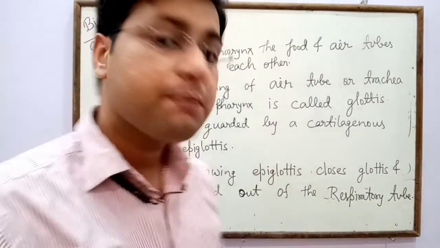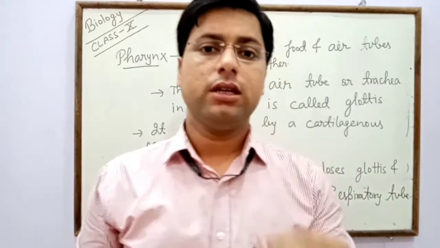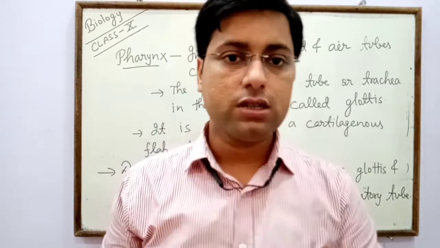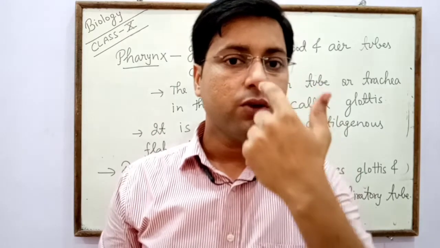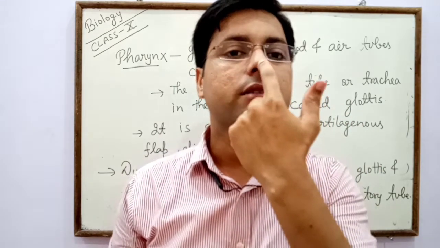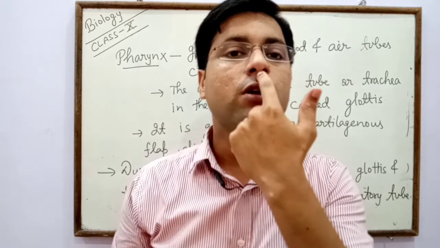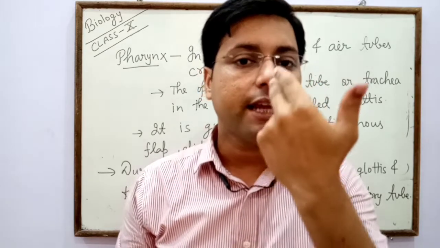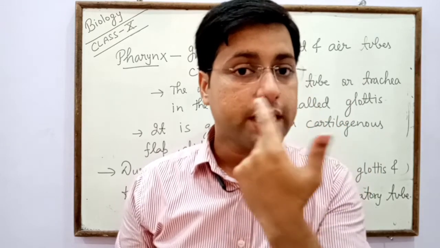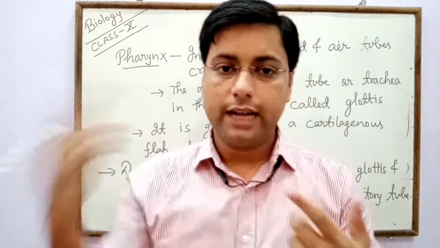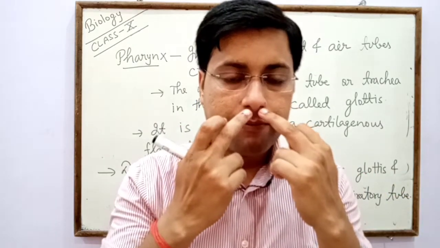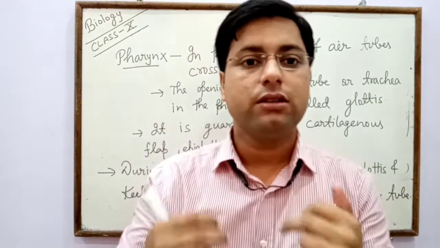The starting point of the respiratory system is the nostrils, because our nose is separated into 2 parts by the nasal septum. This is the nasal septum, a wall-like structure that divides the nose into right and left parts, so 1 pair of nostrils is present in our nose.